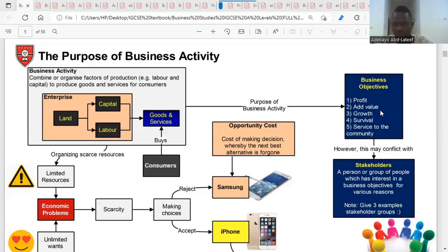Then the fifth one, the bank. What interest does the bank have in the business activity? For the banks, they want you to be their customers, yes. Two, they want to be sure that whenever you want a credit facility, you are credit worthy. That means whenever they want to give you a loan, they believe you can pay back. So that's what we mean by credit worthy. So a bank will also have interest in your business activity because they want to be sure that you are not a high risk in terms of when they give you a loan. And also they want you to be their customer.